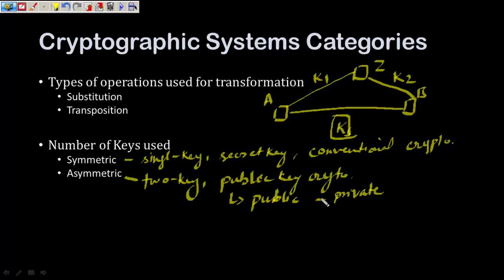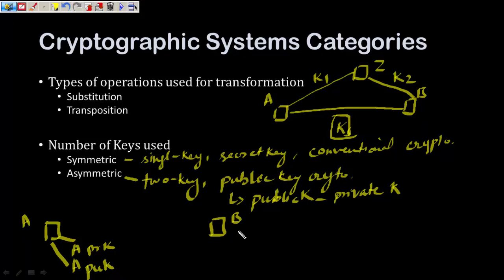So, these two keys have to be there at all cost. It cannot be that you can just generate a public key and it is done. You need to have a public key and a private key. So, in this case, if there are two people that want to communicate with each other, suppose Alice and Bob, Alice will be having two keys, that is Alice's private key and Alice's public key. Bob would be having Bob's private key and Bob's public key.